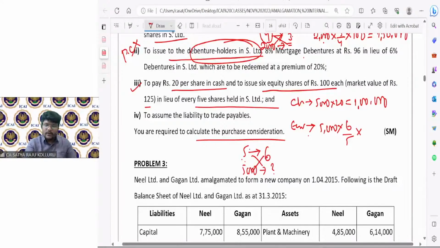For a 100 rupees share, we are going to issue at the market value of 125. So 5000 into 6 by 5 into 125, which is equal to 7,50,000.